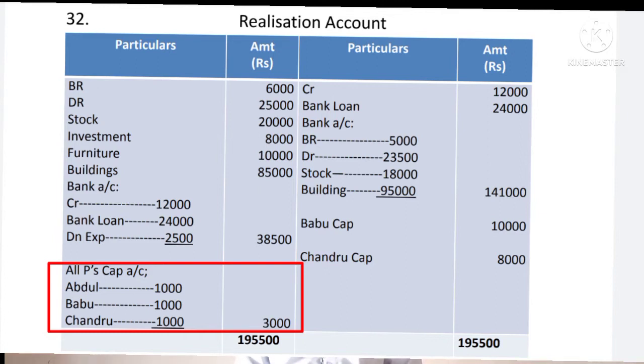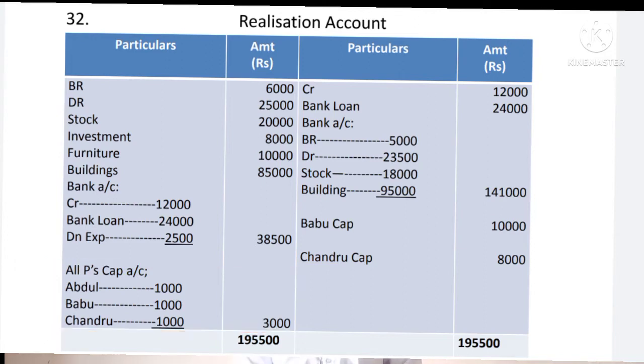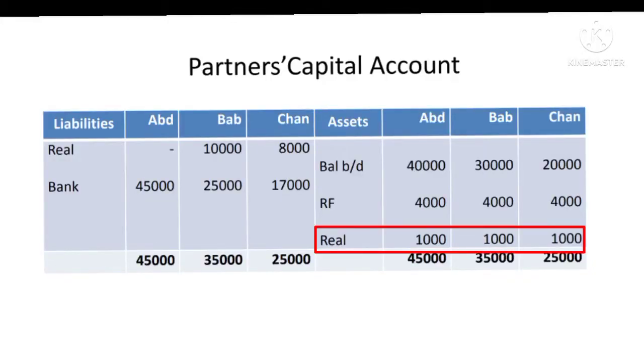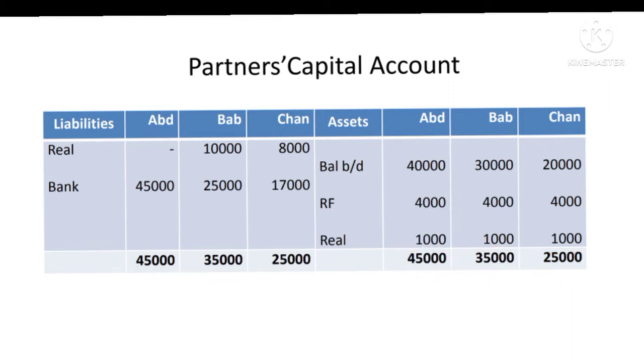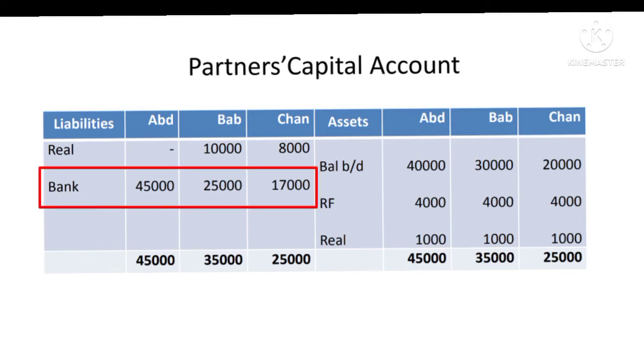So in the partners' capital accounts of A, B, C, or Abdul, Babu and Chandru, 1,000, 1,000, 1,000. It should be shown on the credit side of their capital accounts, by realization account 1,000, 1,000, 1,000. And now if you total Abdul, Babu and Chandru, it comes to 45,000, 35,000, 25,000. Record on both sides and find out the difference. That difference amount would be paid, refunded. Therefore, for the difference we have to write to bank account.